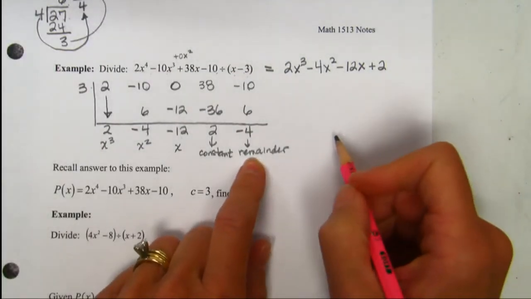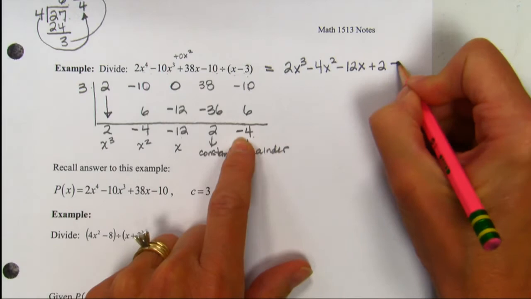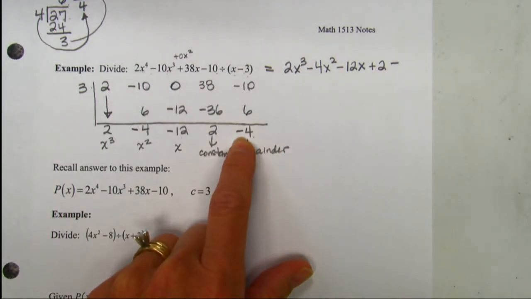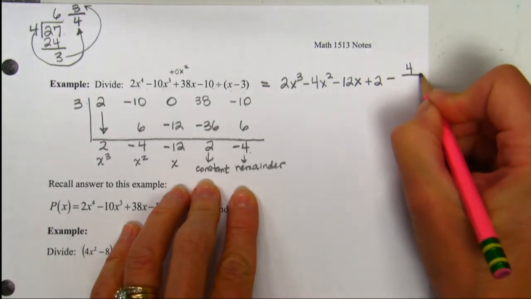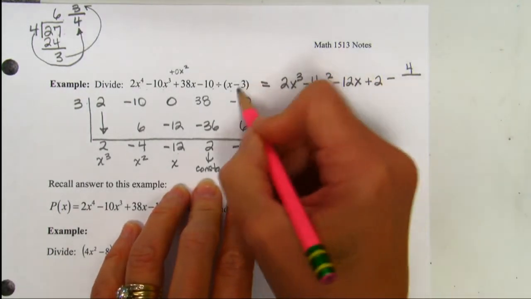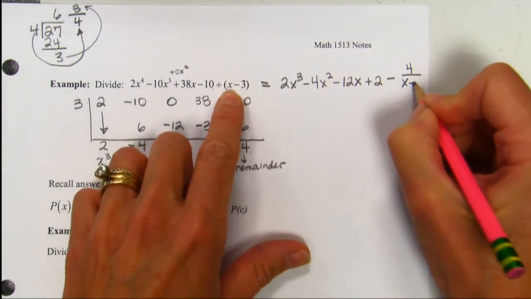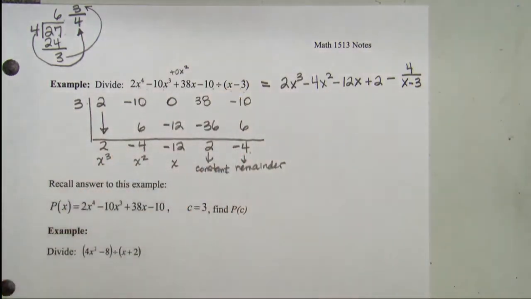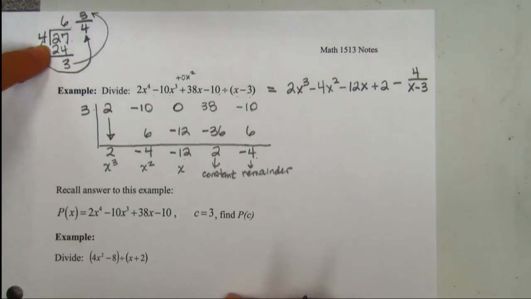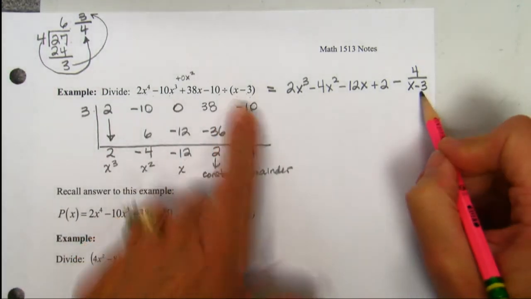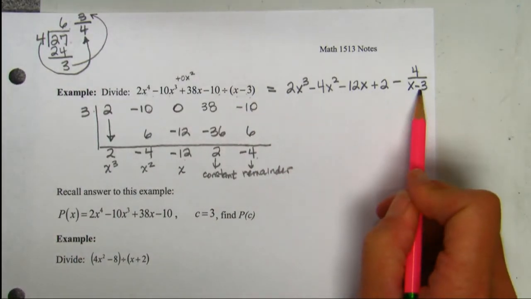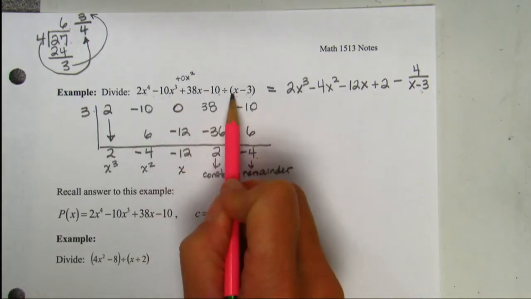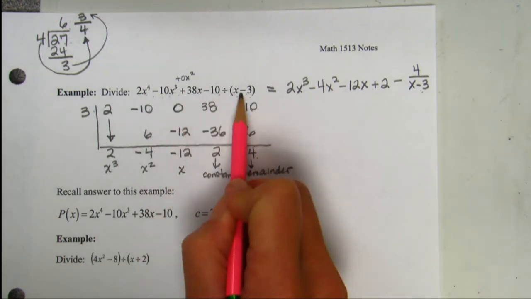So we come to our remainder. It's negative, so I'm going to take care of that with a minus sign. And my remainder goes over my divisor. What in the world is my divisor? It's this guy right here, the x minus 3. It's the thing I divided by. Just like 4 was the thing I divided by. Over here, x minus 3 is the thing I divided by, so it goes in the denominator. And this is the quotient when you divide this polynomial by this binomial.